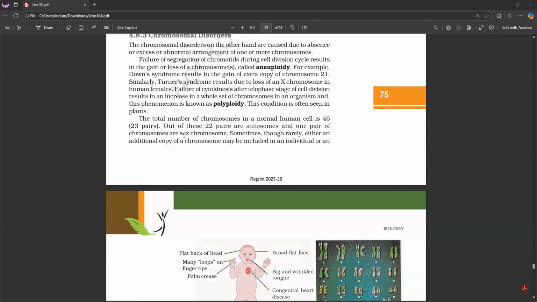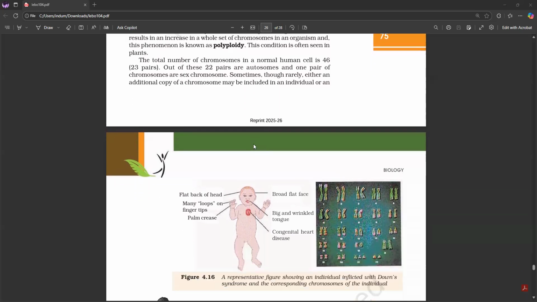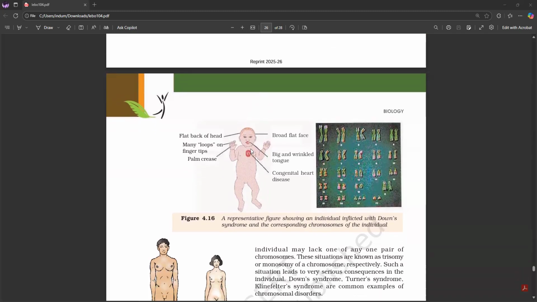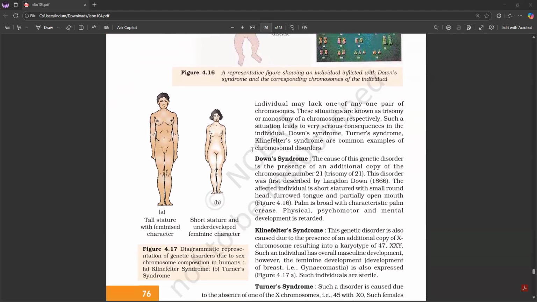Failure of cytokinesis after the telophase stage of cell division results in an increase in the whole set of chromosomes in an organism, and this phenomenon is known as polyploidy. This condition is often seen in plants. The total number of chromosomes in a normal human cell is 46. Out of these, 22 pairs are autosomes and one pair of chromosomes are sex chromosomes. Sometimes, though rarely, either an additional copy of a chromosome may be included in an individual, or an individual may lack one of any one pair of chromosomes.